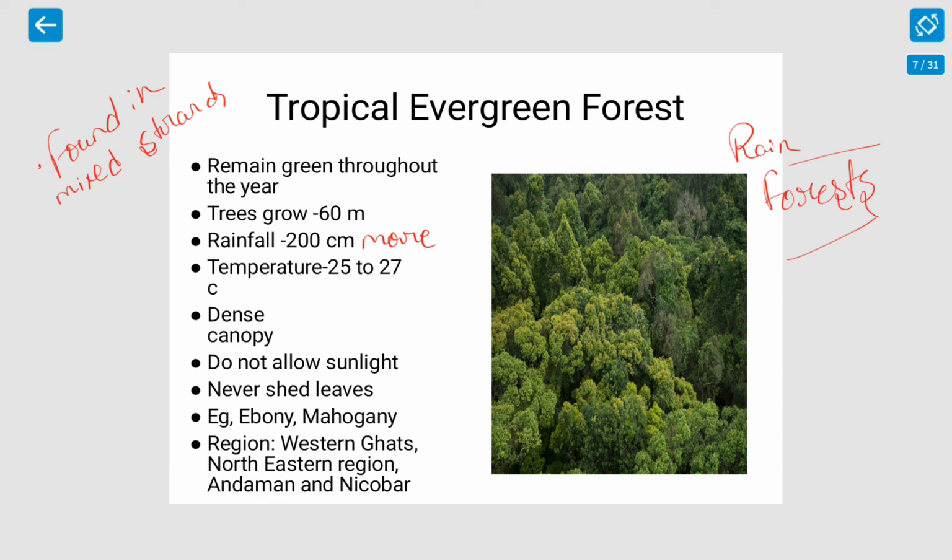So what are the trees which grow in these areas? Ebony, mahogany, rosewood, sesame and gurjan. I am writing here, rosewood also is there. Then sesame and gurjan, these are also some of the trees which grow in the area. They grow in the Western Ghats, Northeast regions and Andaman and Nicobar regions. So that's a total summary of the tropical evergreen forest.